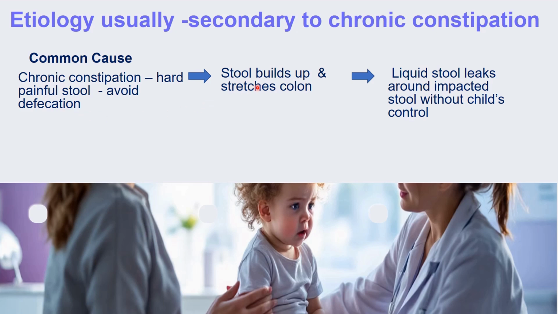So stool builds up and then stretches the colon. All the impacted stool stretches the colon and liquid stool leaks around the impacted stool without the child's control. So involuntarily the child starts soiling the underwear or the clothings. This is the more common cause.